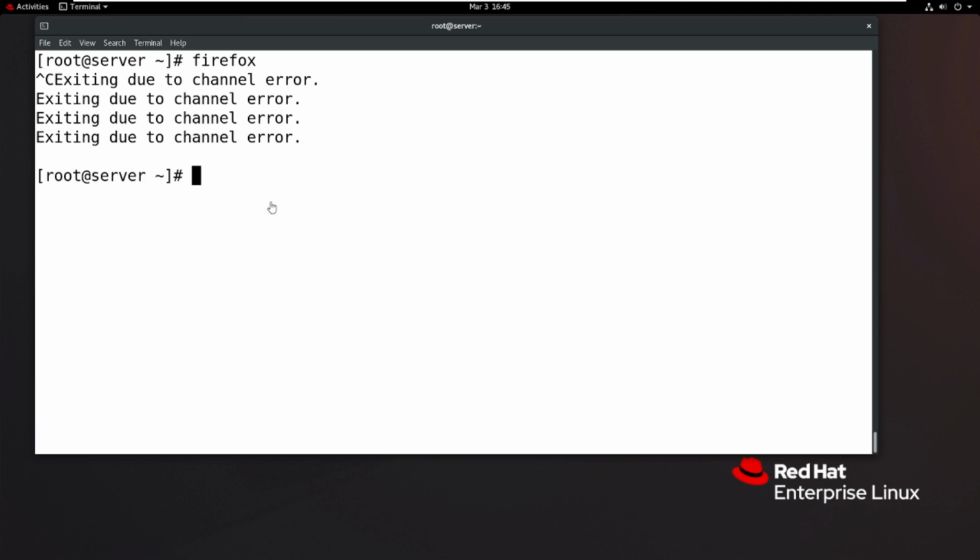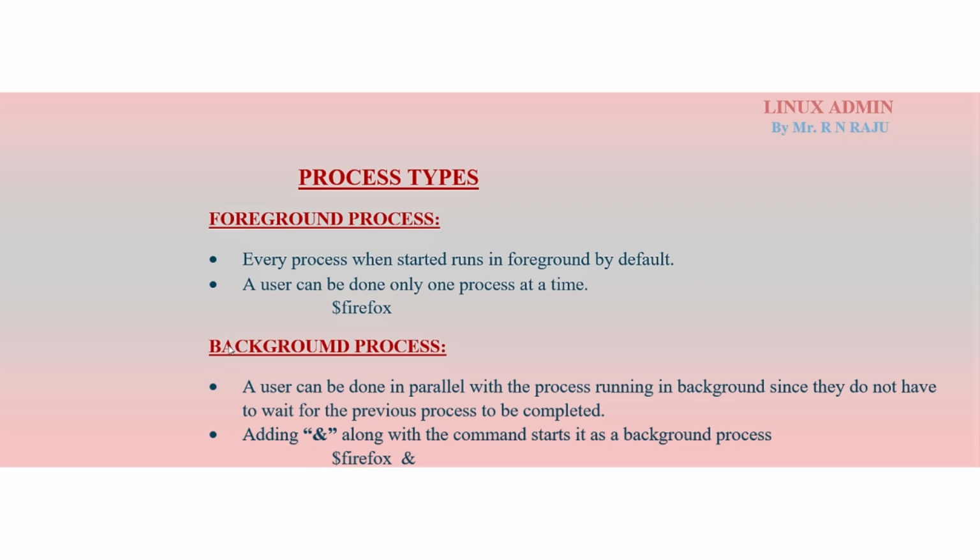Then what is the next important thing? The next important thing, background process. What is the background process? A user can work in parallel with the process running in the background, since they do not have to wait for the previous process to be completed. So no need to wait for the previous process to be completed.